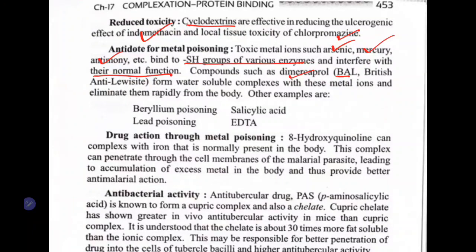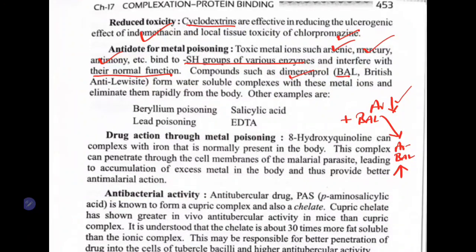Compared to plain arsenic, whose solubility is less, the arsenic-BAL complex has more solubility than the arsenic itself. So, hence you can remove that metal easily from the body.